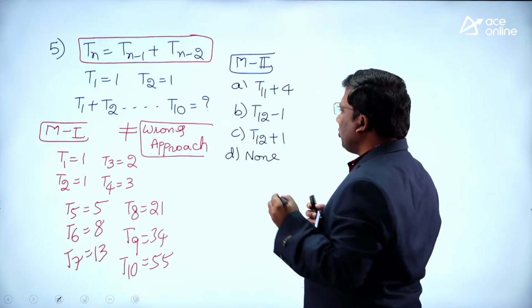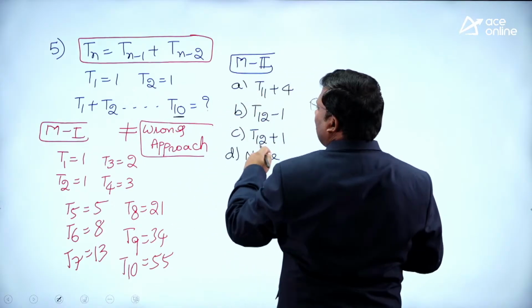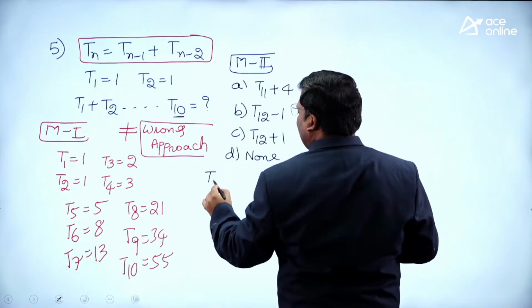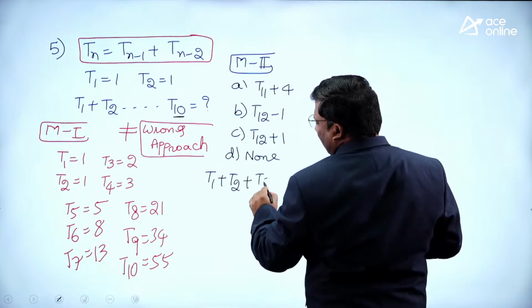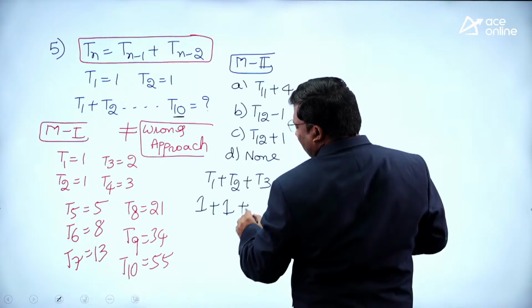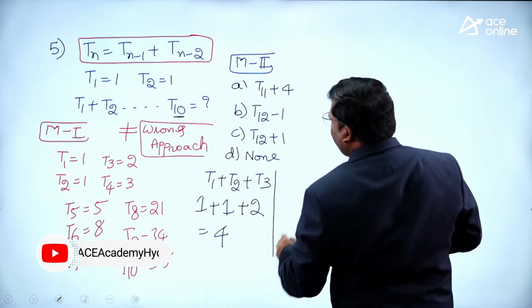How I solved this question is, it is ending with 10. Options are 11 and 12. If it is ending with 3, let me see what is happening. T1 plus T2 plus T3. T1 it is 1. T2 it is 1. T3 it is 2. 1 plus 1 plus 2 it is 4.